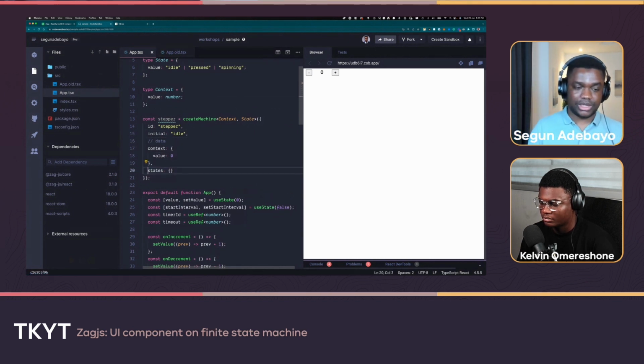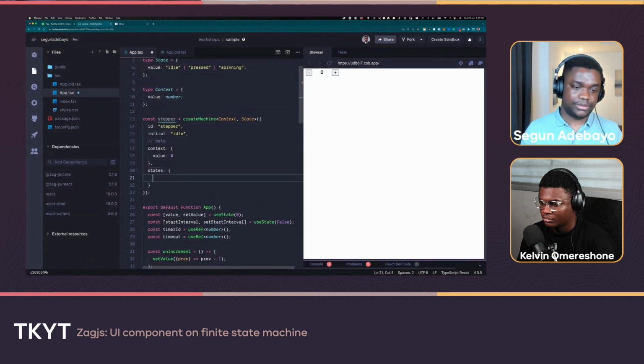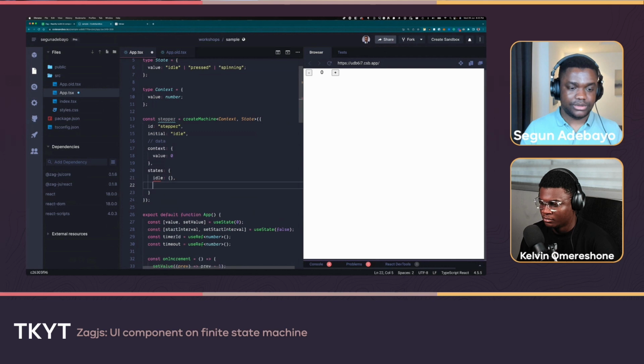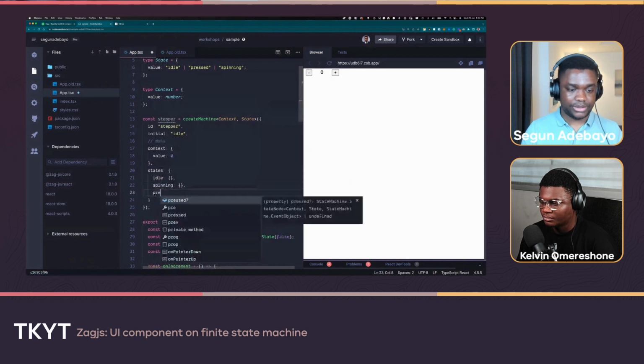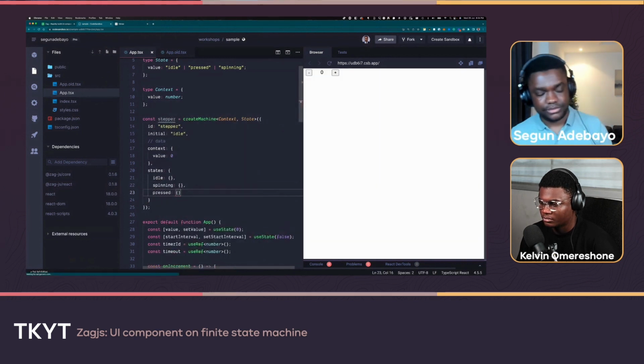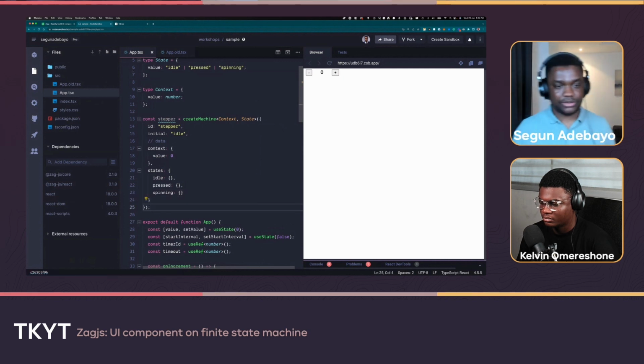Then we start to model all the different possible states that this can be in. Again, if we refer back, we have idle, spinning, and pressed. All right, so I'll come here and say, let's do idle here, spinning. We're going to figure out what goes in those objects, and then pressed. Let's arrange them in order. All right, cool. So that's the next step.